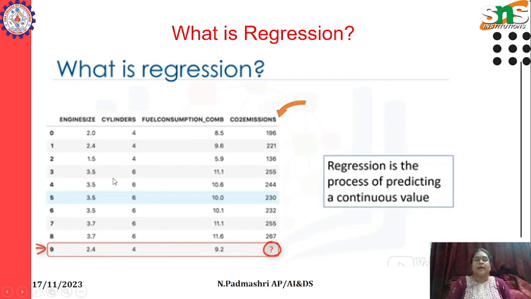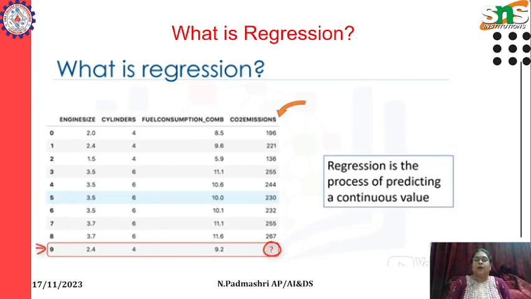Okay, but it is ready. It has engine size of 2.4, 4 cylinders and fuel consumption is 9.2. Only the value that we are going to predict is CO2 emissions. So all the values of CO2 emission are continuous values based on these fields like engine size, cylinders, fuel consumption. So we need to predict the CO2 emission of the car which is going to be manufactured.